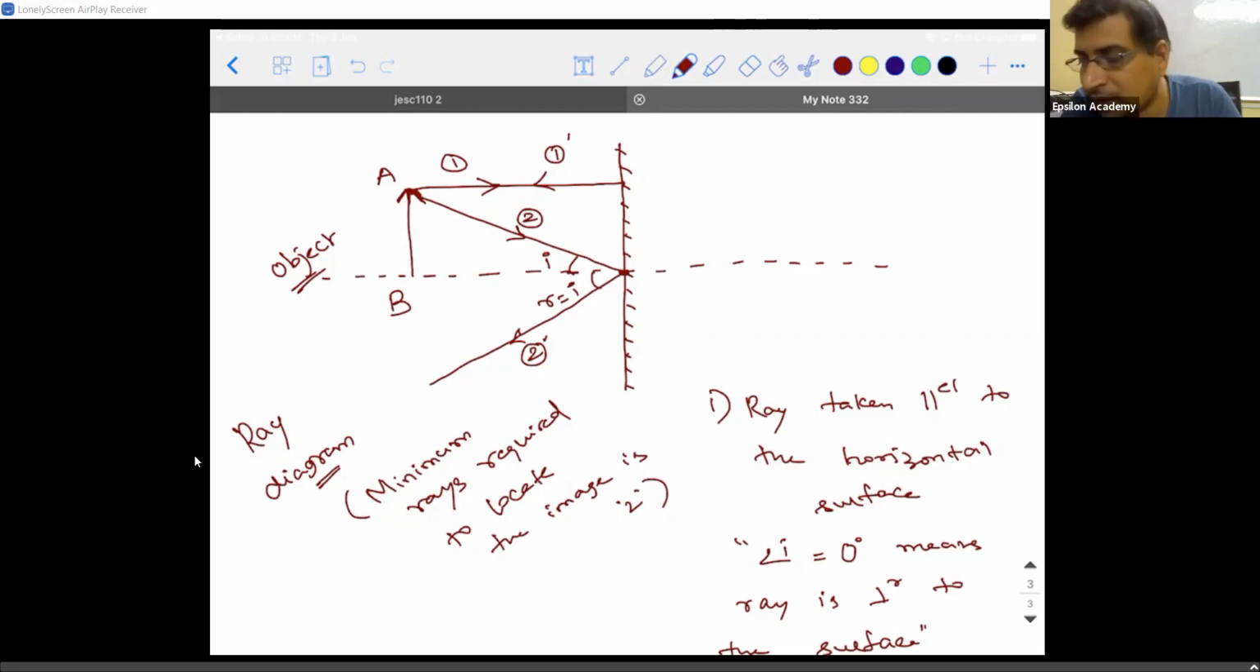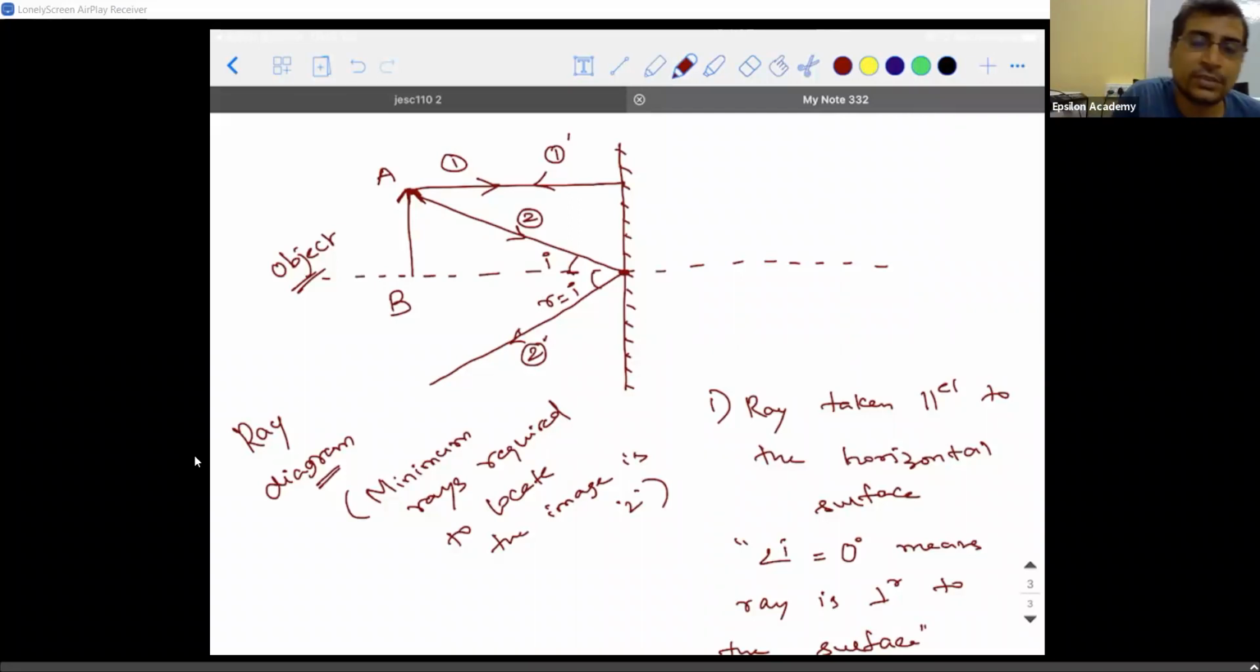But in this case, what is happening? The reflected rays are moving away from each other. One reflected ray is like this and the other is going in this way. Is there a possibility for these two to meet? No. Is there a possibility for them to meet? The answer is no. Right?